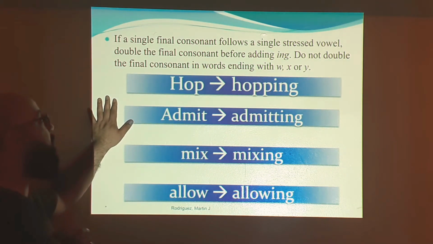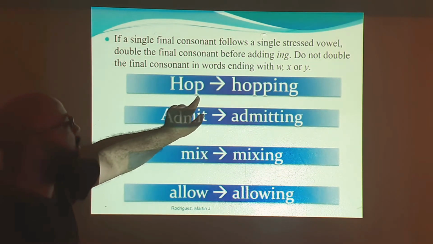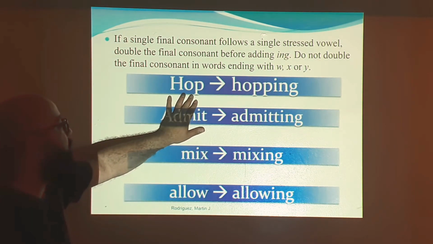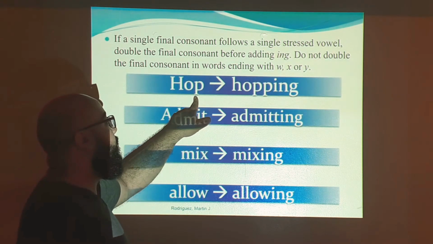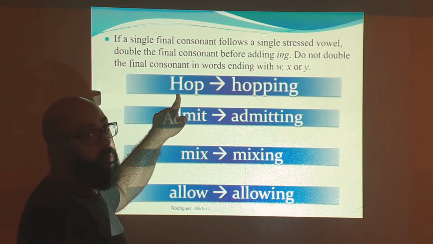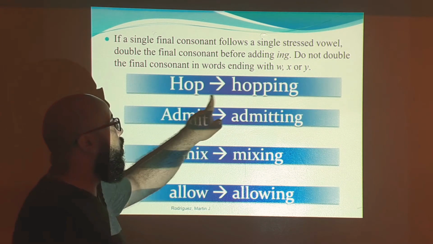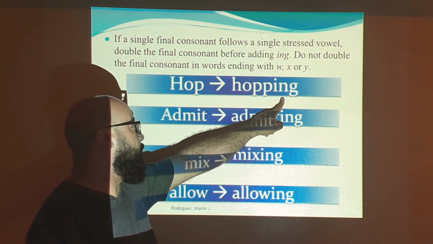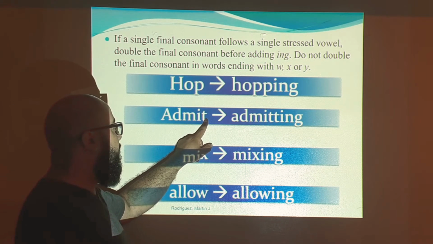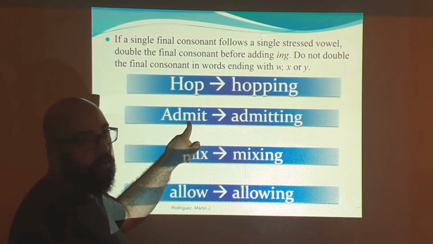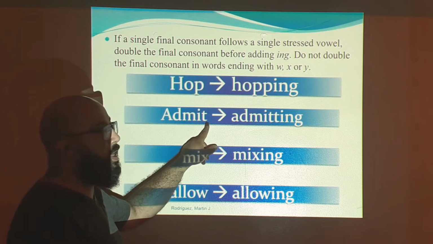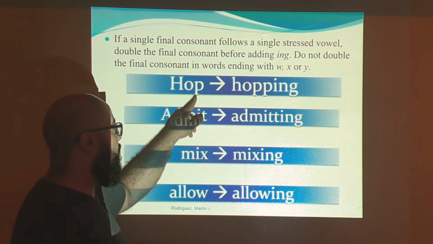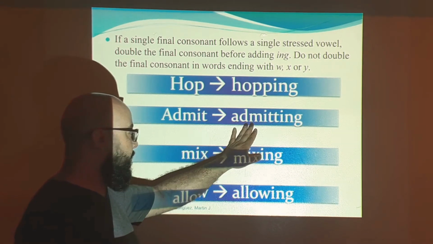And the next part: if a final consonant follows a stressed vowel, you have to double the final consonant before adding the ing. Another part that is really easy is what we call CVC, C for consonant, vowel, and consonant. When we do this, we add another consonant plus the ing. Check this out: consonant, vowel, consonant. We are going to double the T. That's why hop, hopping, admit, admitting.